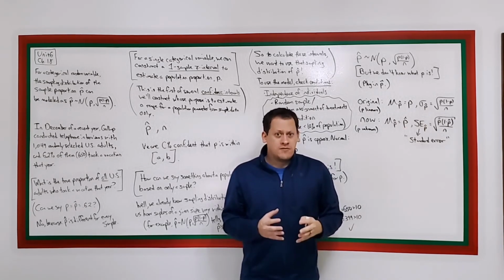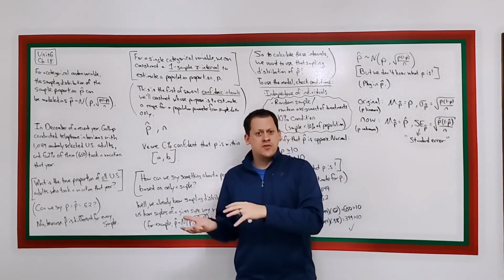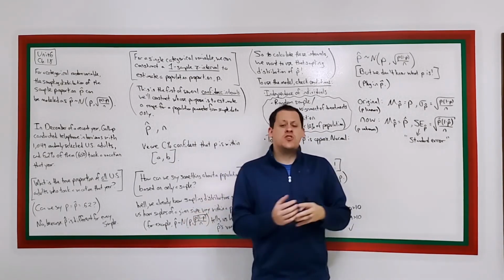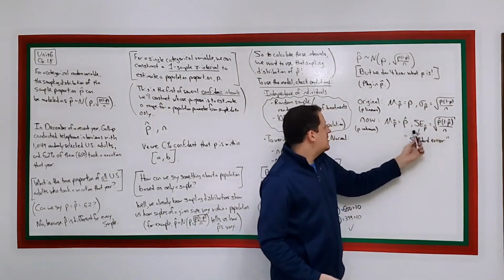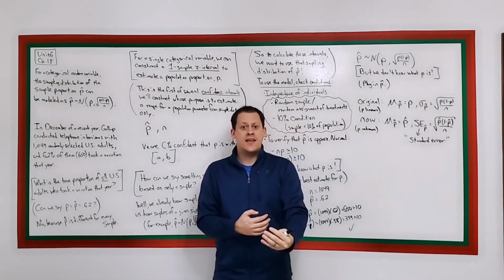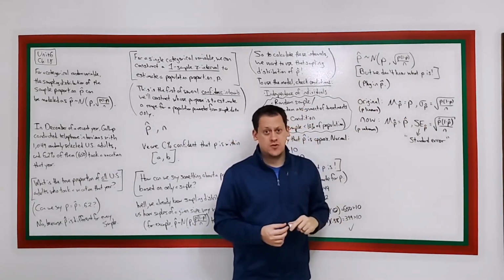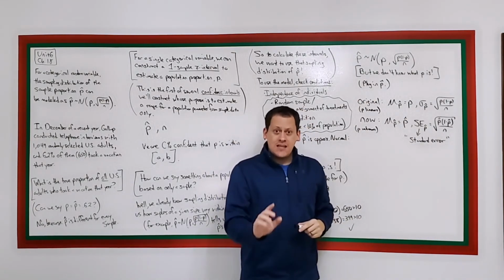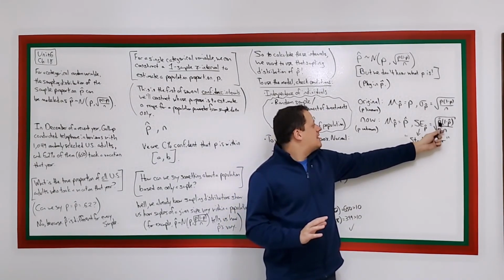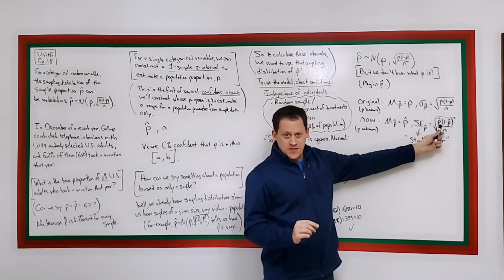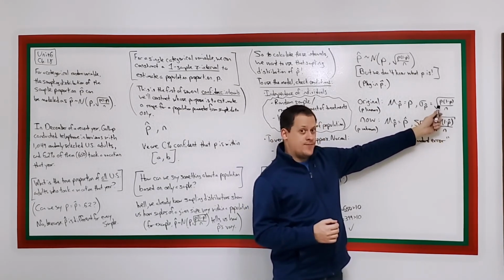It can be a little confusing, especially when you're first starting with standard errors, to know when you're using standard error versus standard deviation, because you're going to be using the standard error in all the same contexts that you used to use standard deviation for these sampling distributions. The key thing to know is it's a standard error if you're using the sample statistic, in this case p hat, instead of p.